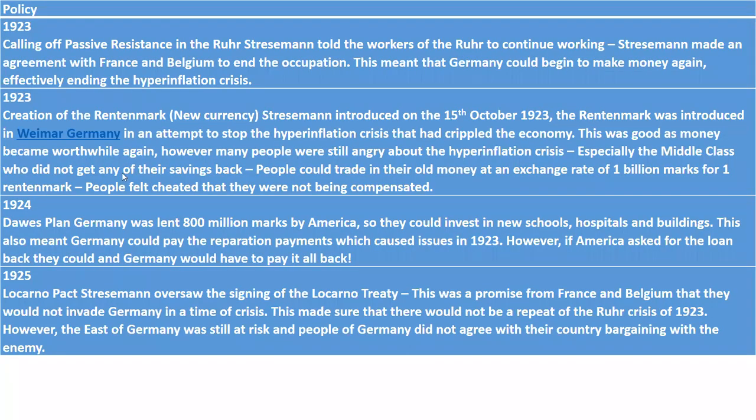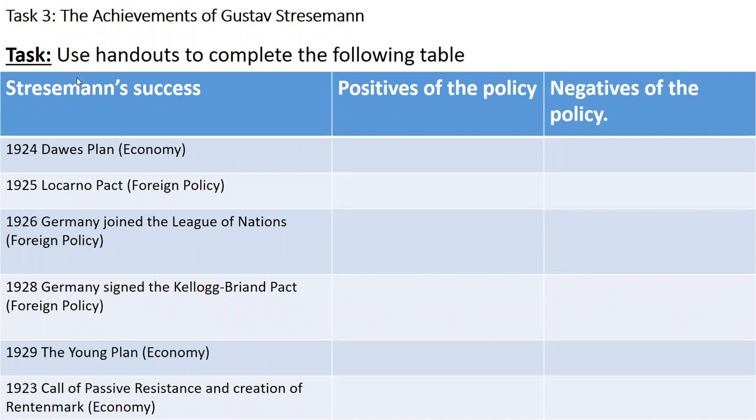So I'm going to go through each one, and as I'm going through these, you need to create a positive and negative. So actually the best thing to do for this task is summarise what it did, and then write what was good about it and what was bad about it.